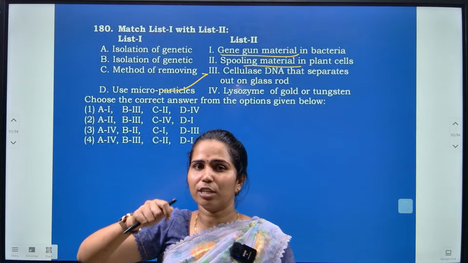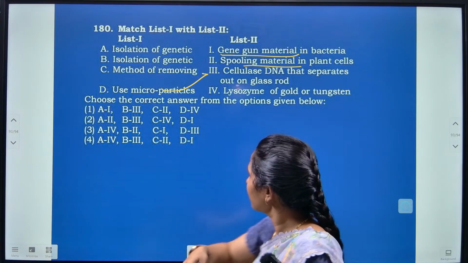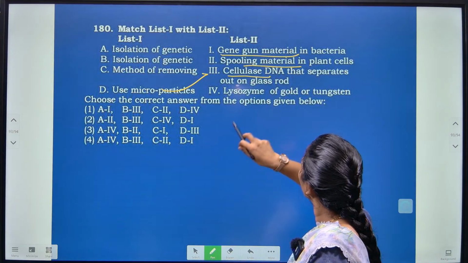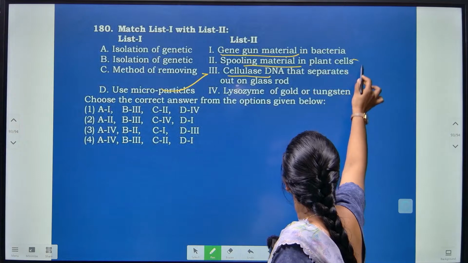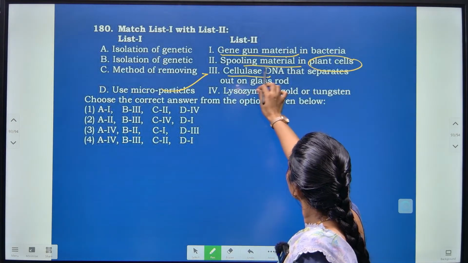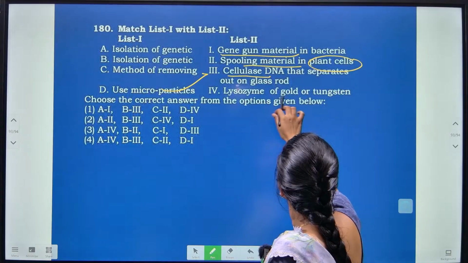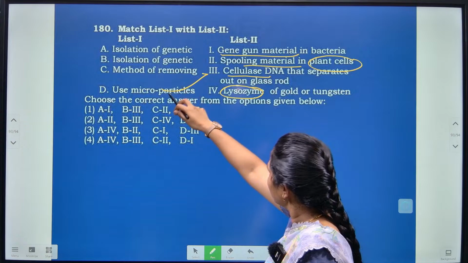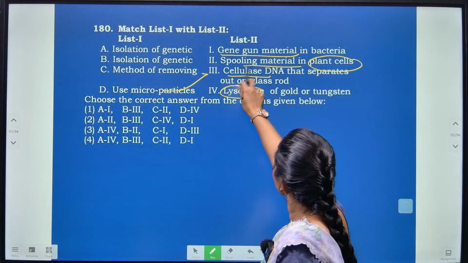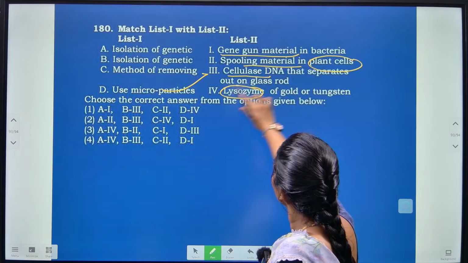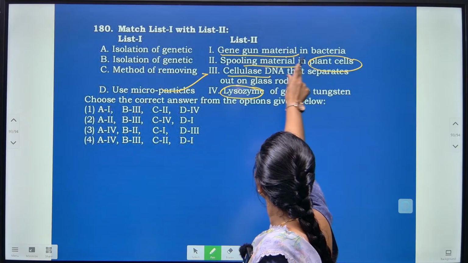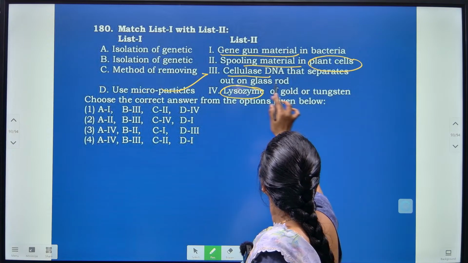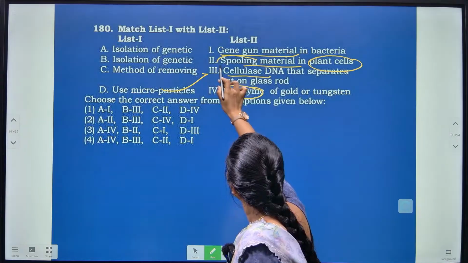Spooling is the physical extraction of the DNA from the precipitate. Cellulase is for isolation of DNA from the plant cell, and lysozyme is for isolation of genes from bacteria. Isolation of genetic material from the plant is with cellulase. The use of microparticles is the gene gun method, and the method of removing the DNA is spooling. The options are just jumbled here.